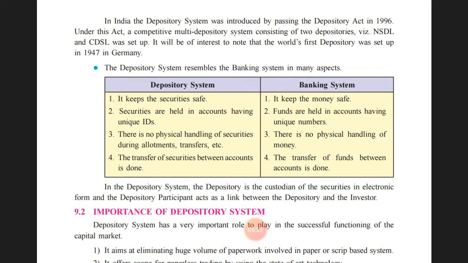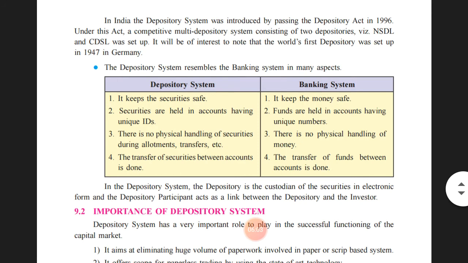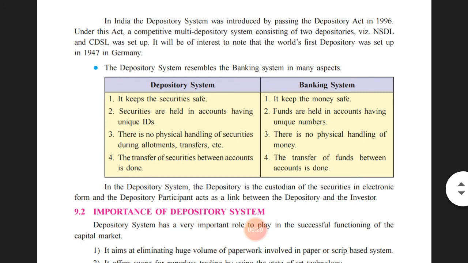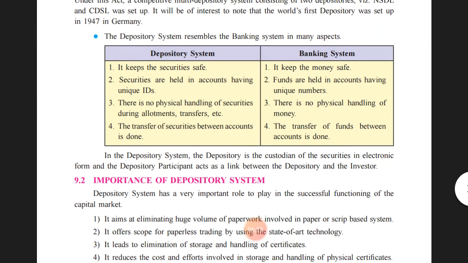It will be of interest to note that the world's first depository was set up in Germany in the year 1947. The depository system resembles the banking system in many aspects. So we can say the depository system acts in a similar manner as the banking system in our country. Let us compare the depository system with the banking system.